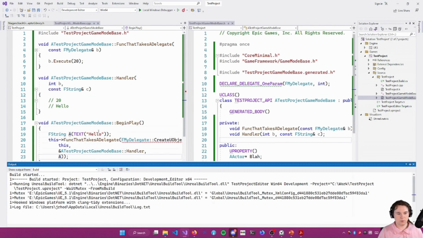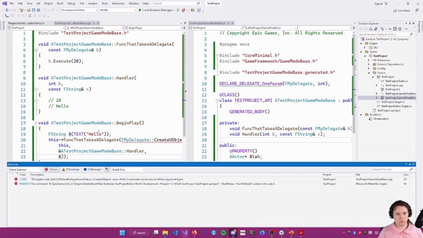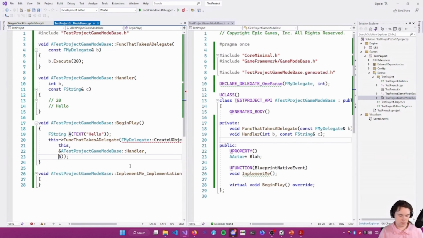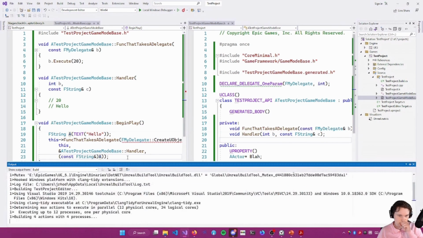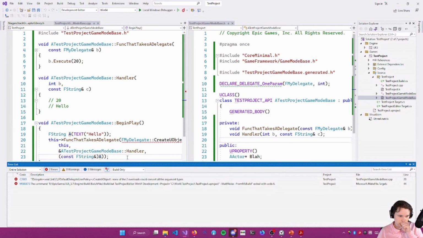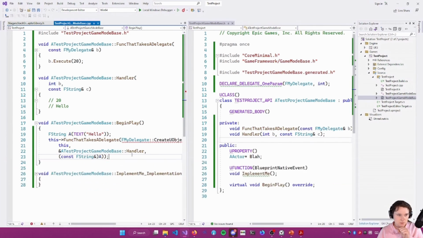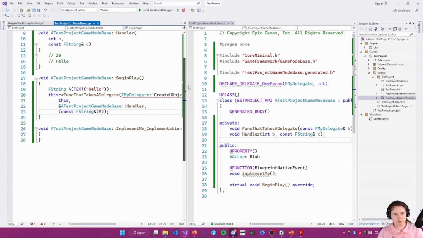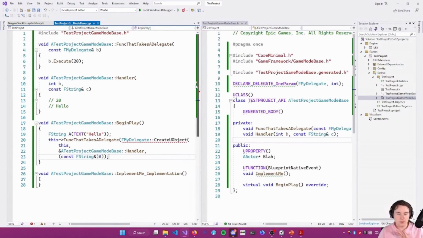Const F string ref. I don't know why that's throwing a fit at me right now, but just to illustrate the point,